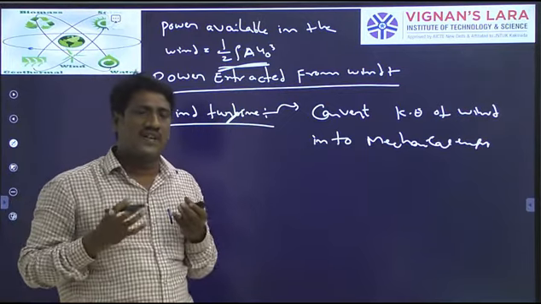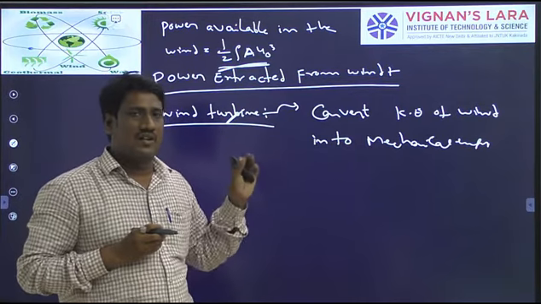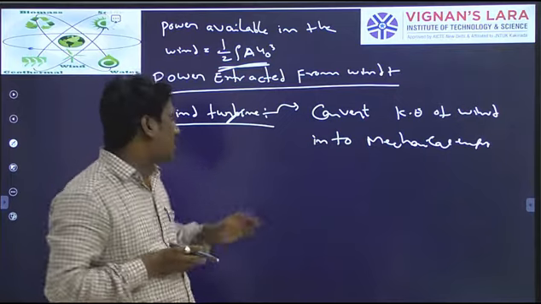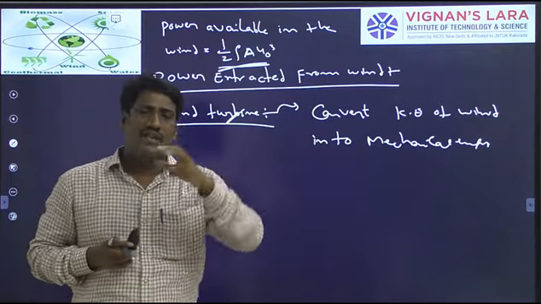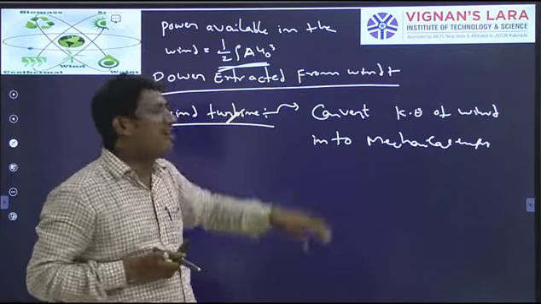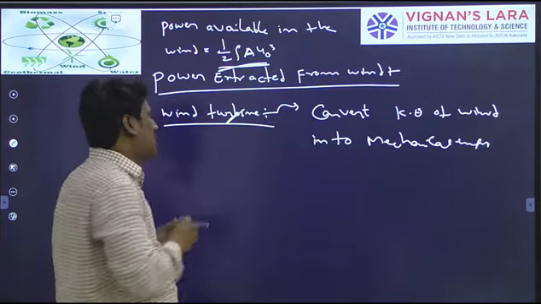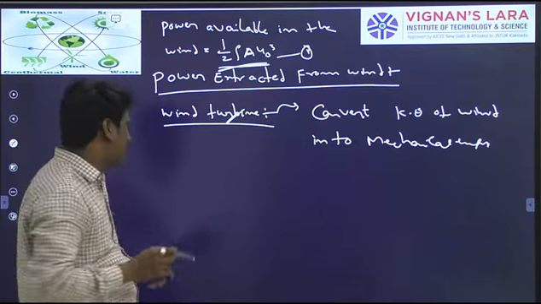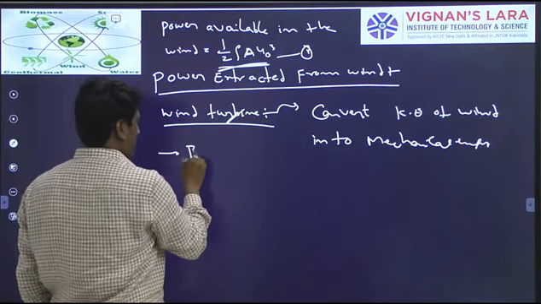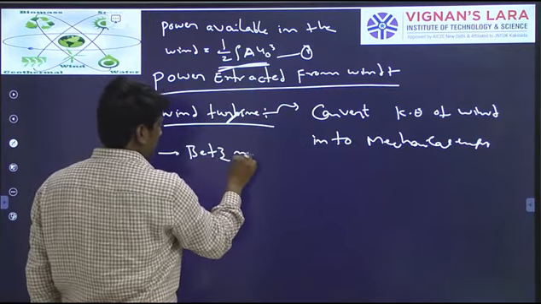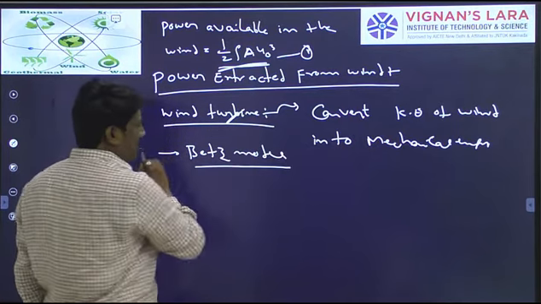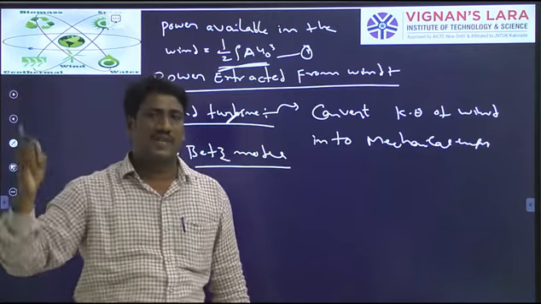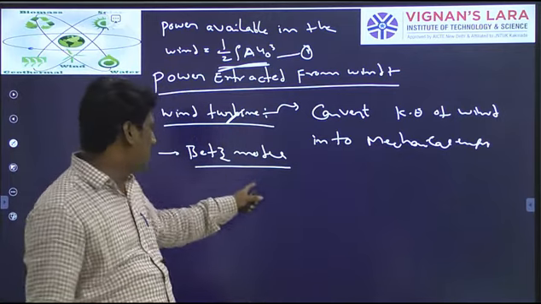Now, how much of the energy is extracted? In order to derive that equation, how much energy is extracted by the wind turbine from the available wind energy, half rho A U naught cube, let us say this will be equation 1. And how much is it? We will consider a Betz model. In order to derive how much power is extracted from the wind by the wind turbine, we will use a Betz model.